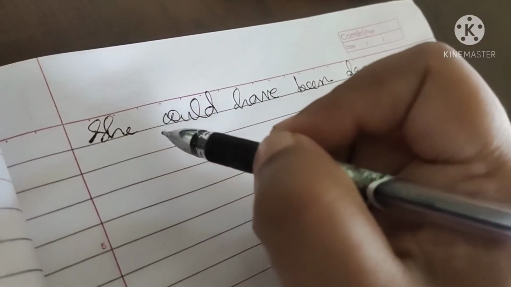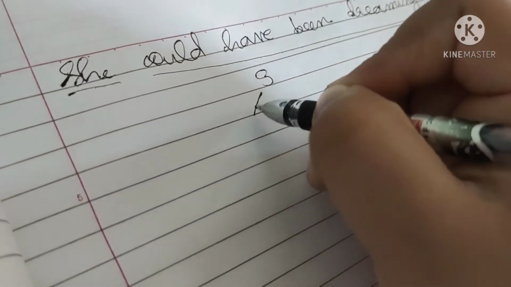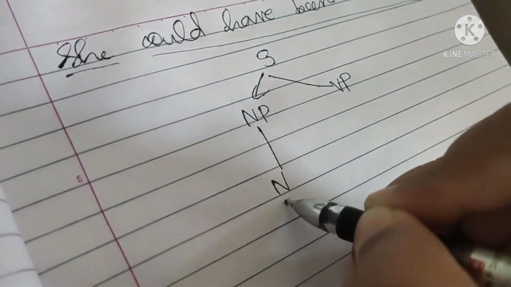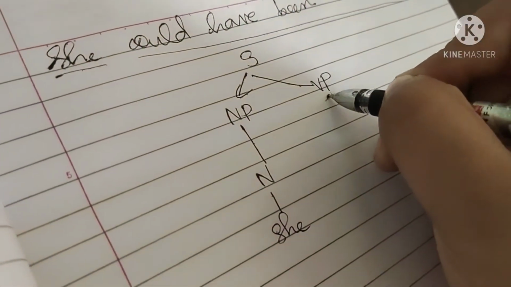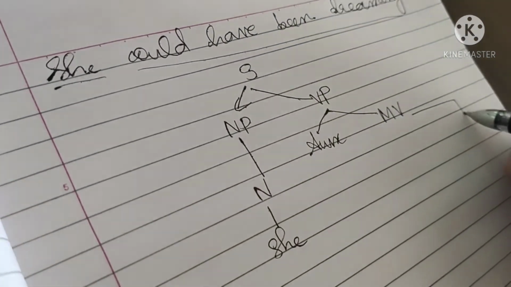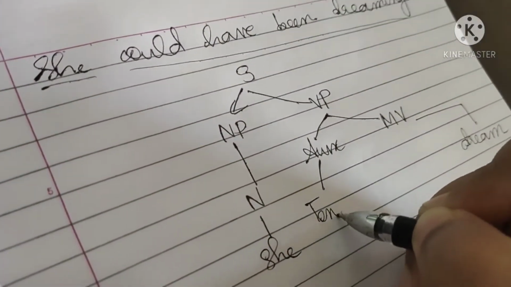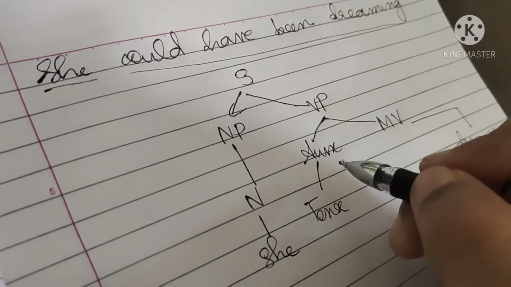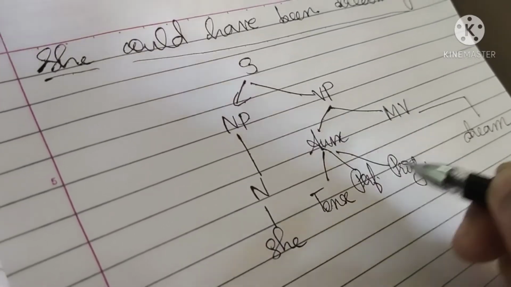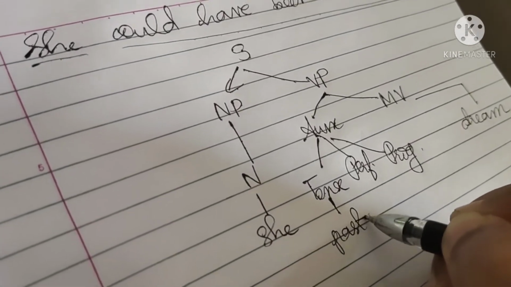See this sentence, she could have been dreaming. She is the noun phrase and could have been dreaming is the verb phrase. So sentence is into noun phrase and verb phrase. Noun phrase gives into noun which is she, verb phrase into auxiliary and main verb. Main verb here is dream. Auxiliary we have got the tense. Since it is been form and ing form, we have perfective and progressive. Tense we have got past tense, could have been, so it is past tense.